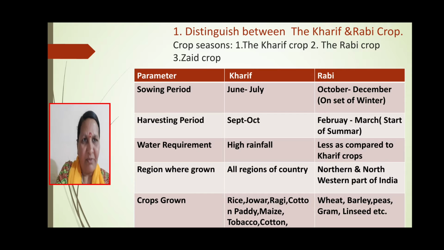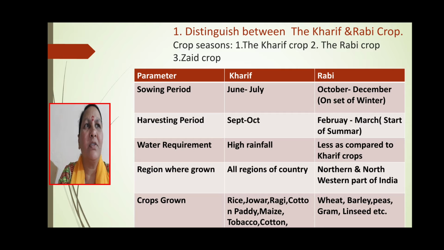There are three types of crops: the Kharif crop, the Rabi crop and the Zaid crop. Coming to the first one, to know about the crop seasons: cultivation of crops based on the season is called cropping season. First one, Kharif crop season.